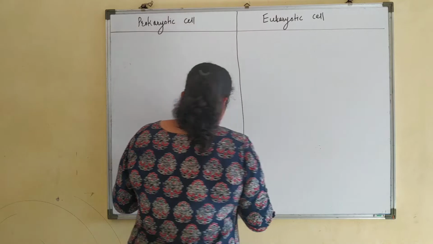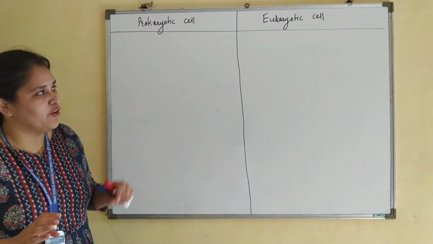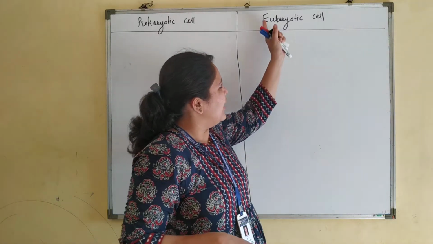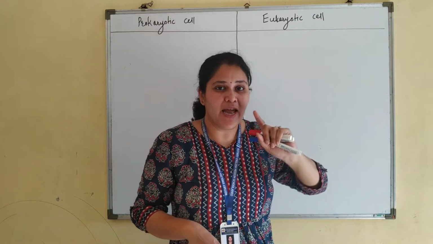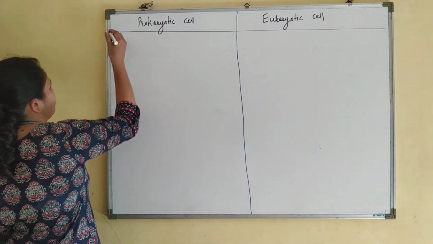I explained to you what is the meaning of prokaryotic and eukaryotic. Prokaryotic means cells with primitive nucleus and eukaryotic means cells with advanced type of nucleus. Okay. So now start listing out differences.